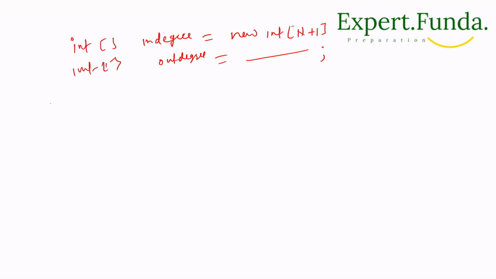But if we go to the for loop, we can calculate the in degree and out degree for everybody using a single loop over the input trust array.